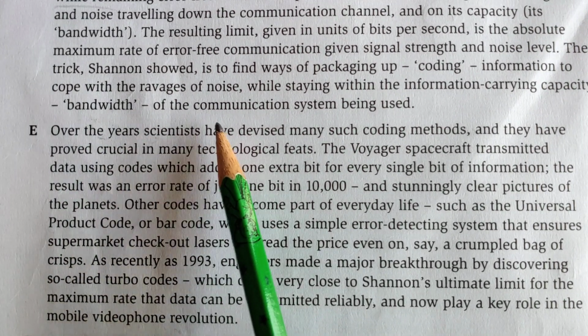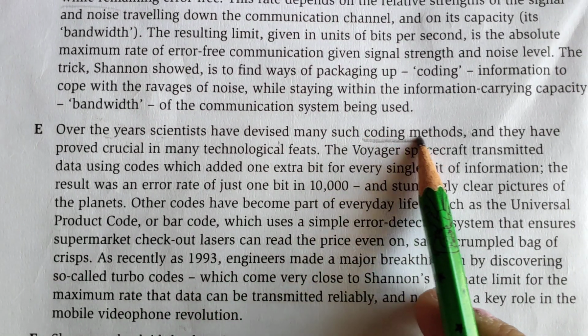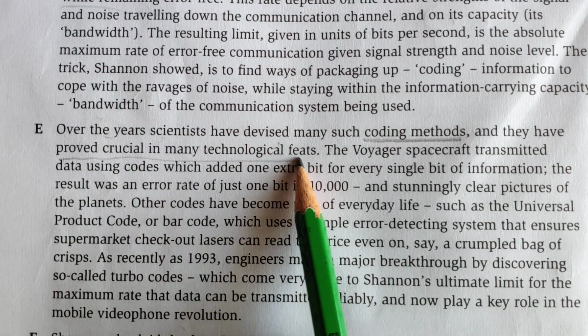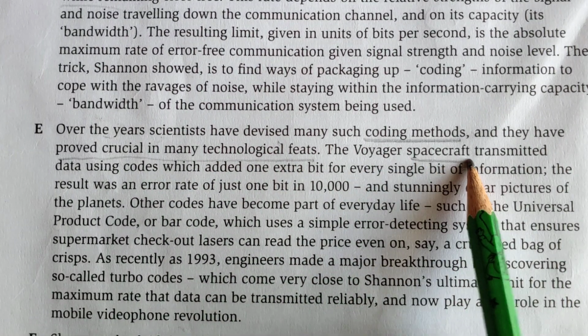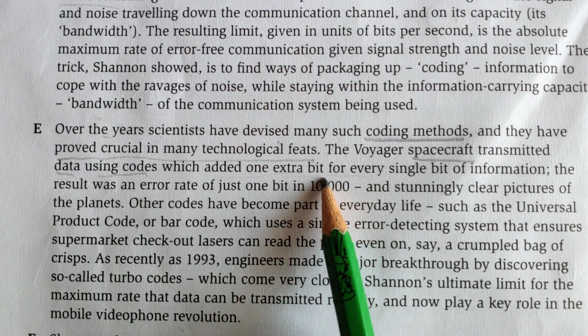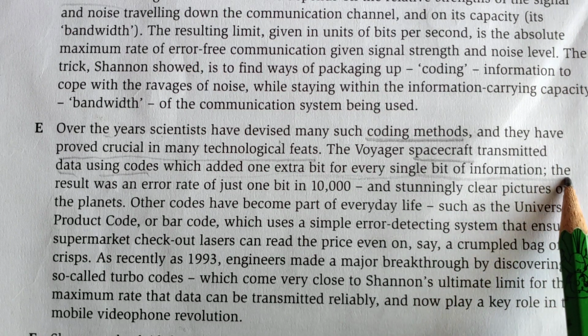Over the years, scientists have devised many such coding methods that proved crucial in many technological feats. The Voyager spacecraft transmitted data using codes which added one extra byte for every single byte of information.